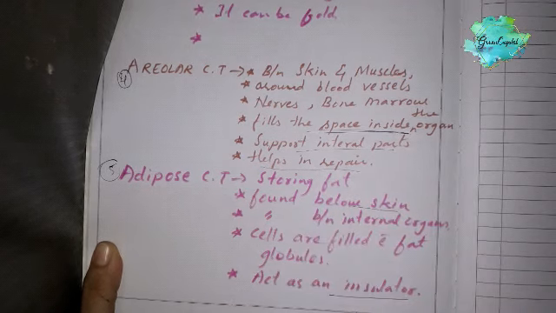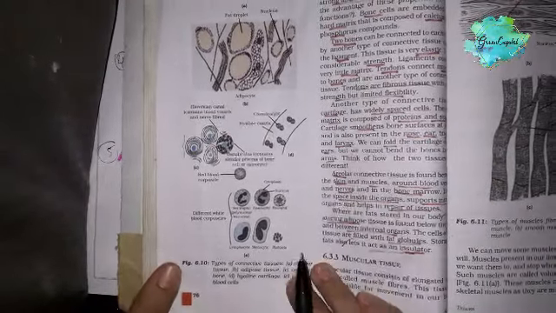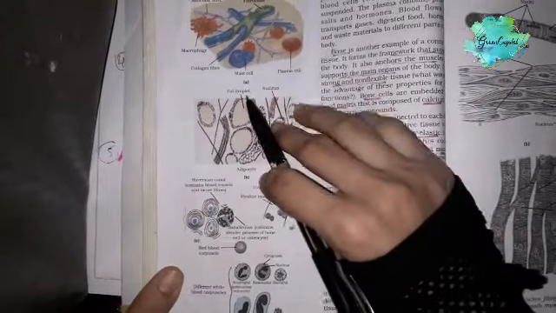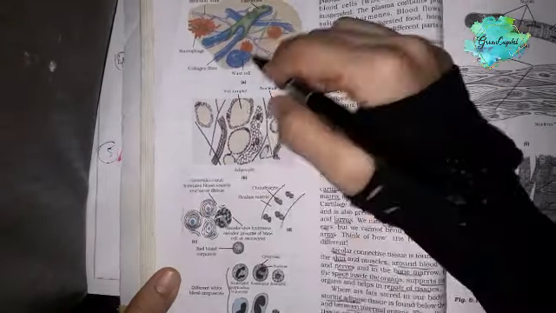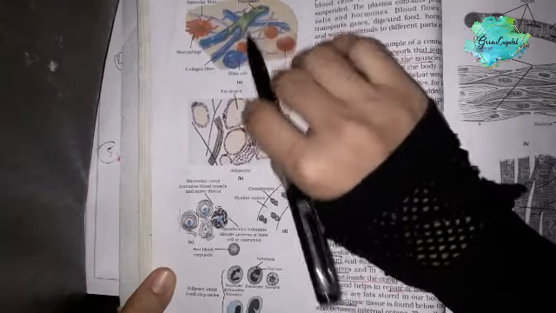Just have a look at this. See here, types of connective tissues, page number 76. So the first one, figure A, is areolar connective tissue, filling the spaces between the organs and all.